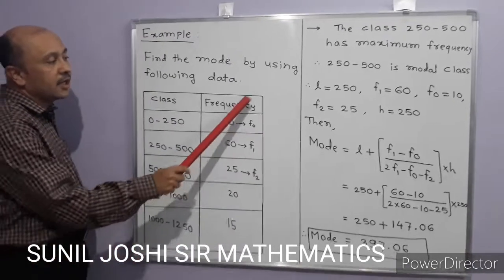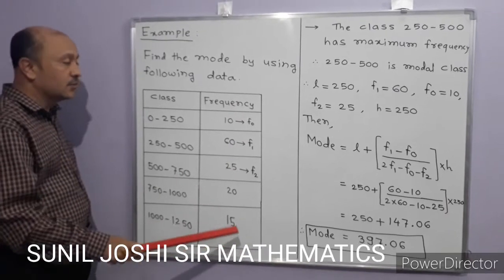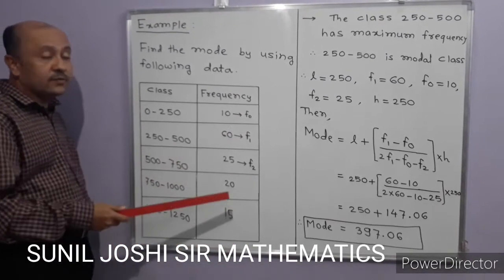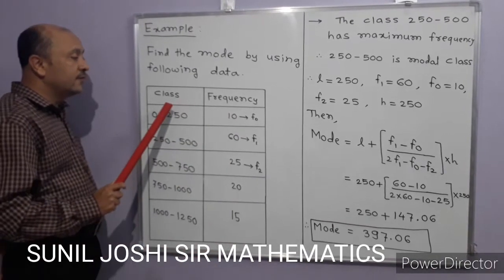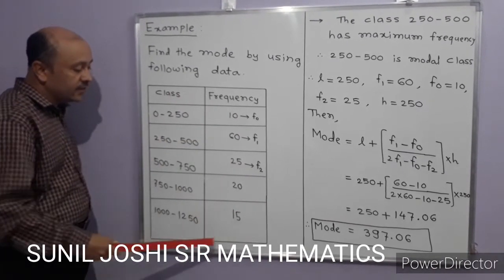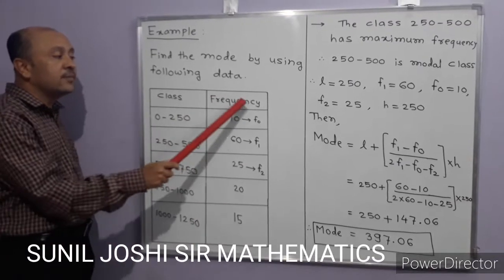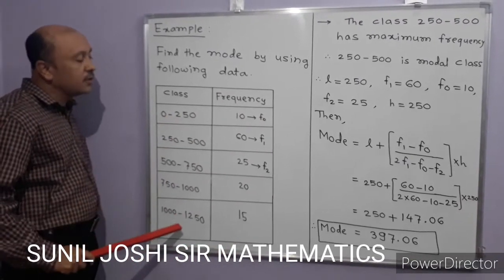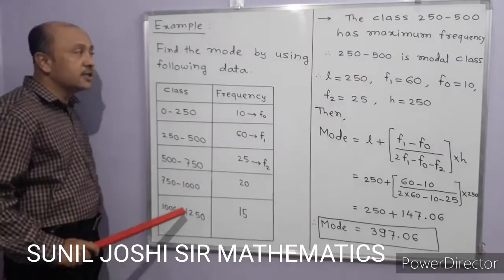We are not going to prepare any other column for finding the mode. For mean we have seen we have to prepare the table, and for median we have to prepare the table, but for mode whatever table is given we have to use the table as it is, except in the case where the classes are not continuous, then we have to make the classes continuous.